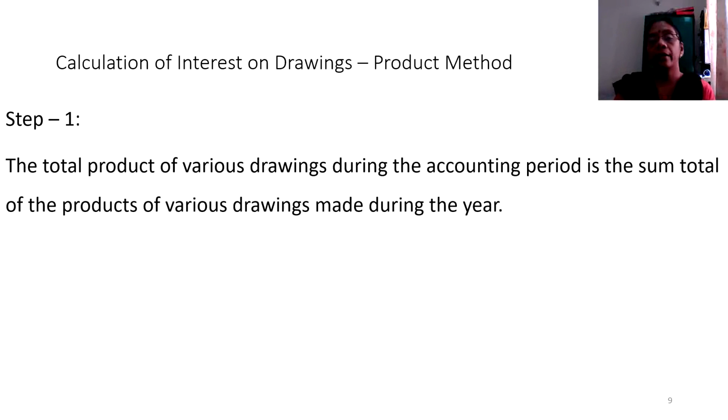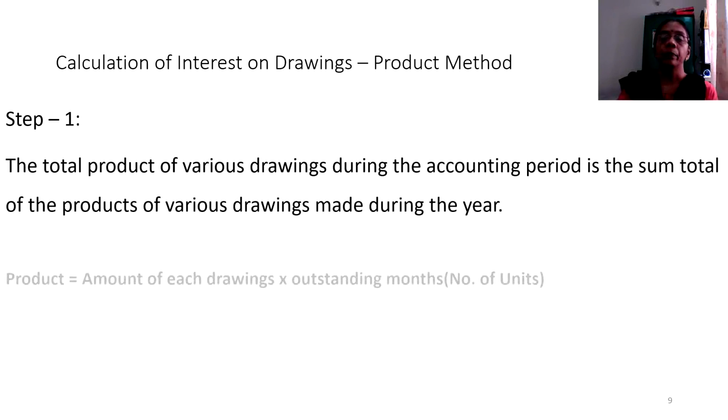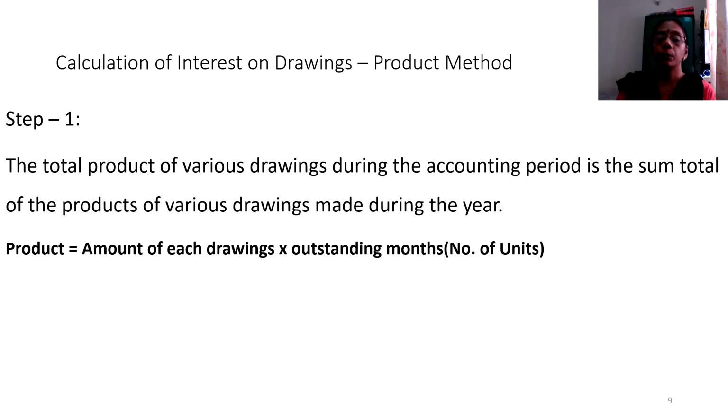What is product, students? Product is the multiplication of two terms, the amount of withdrawal with the outstanding period. Generally, the outstanding period is stated in number of months, because at PU level we go with months as our unit for computation. Once you finish finding the product on different drawings, you have to total that up to get the total product.